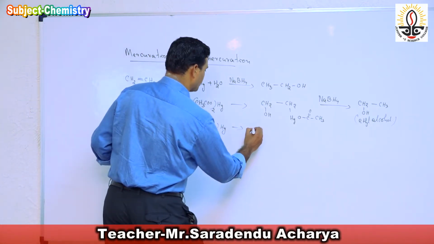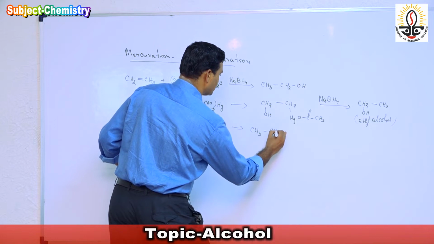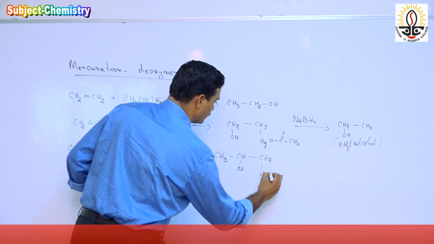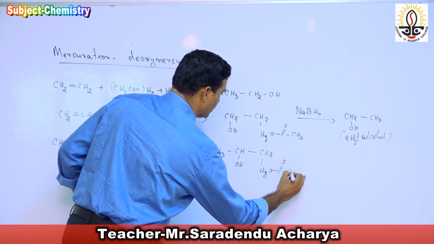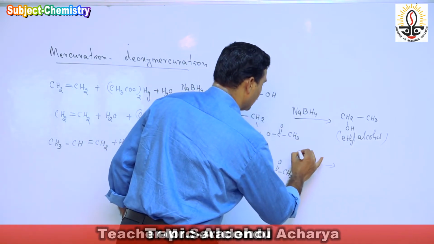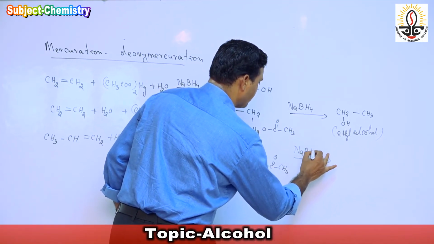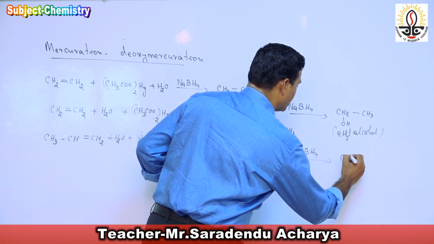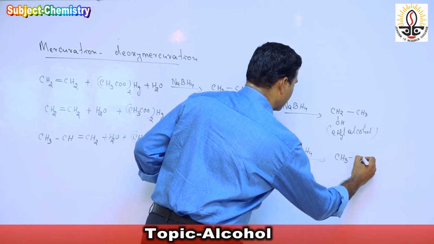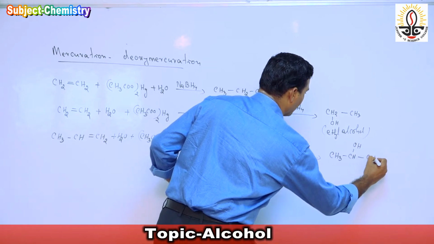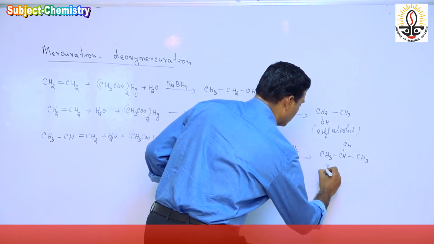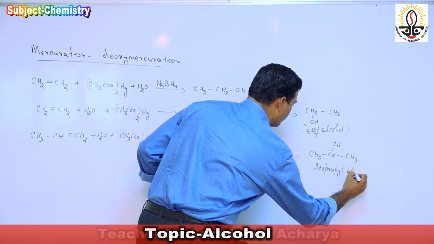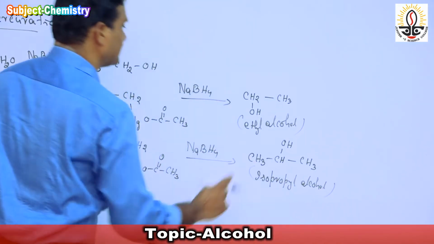So it follows Markovnikov's rule, and we get the product CH3-CH(OH)-CH2-HgOC(=O)CH3. Then demercuration takes place in presence of sodium borohydride. Then you get the product, that is isopropyl alcohol, or secondary alcohol.